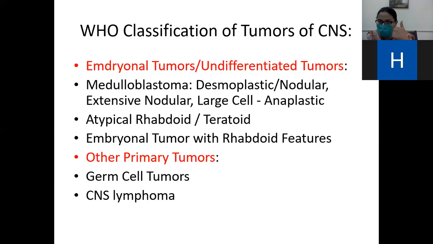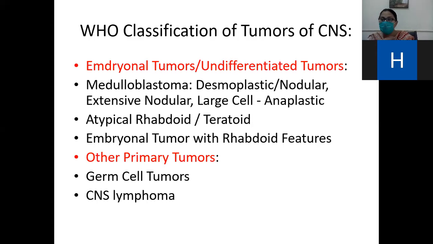They include medulloblastoma, ATRT, atypical teratoid rhabdoid tumor, and embryonal tumor with rhabdoid features. Now, the medulloblastoma is further divided into different types, like desmoplastic type, extensive nodular type, and large cell type, on the basis of their morphology.